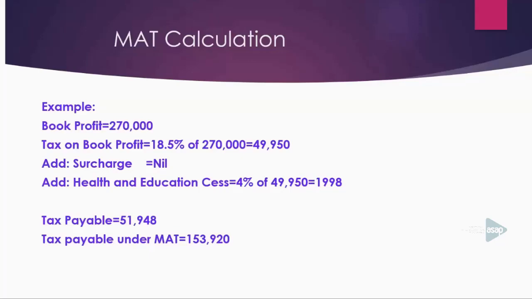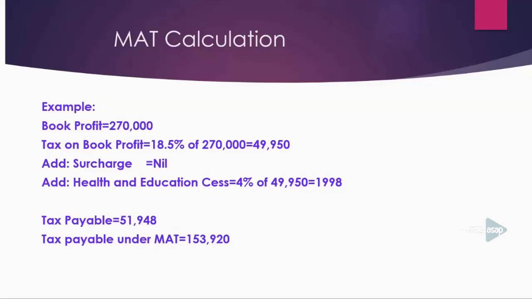Please note it. Please understand it. Example, I may explain. The book profit of your company is 2,70,000. Then you have to find out 18.5% of profit as MAT. The percentage of minimum alternative tax will be 18.5%.